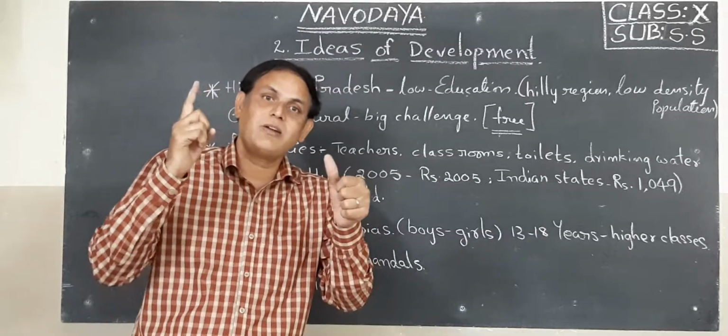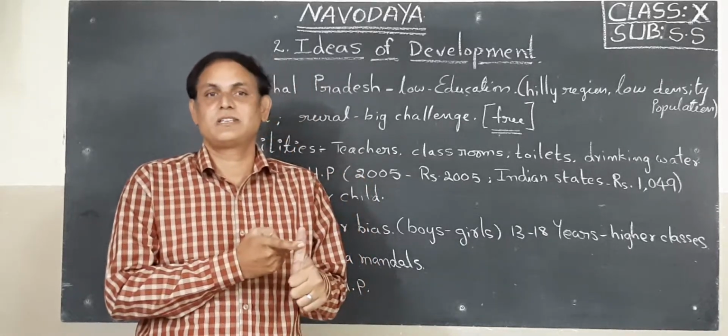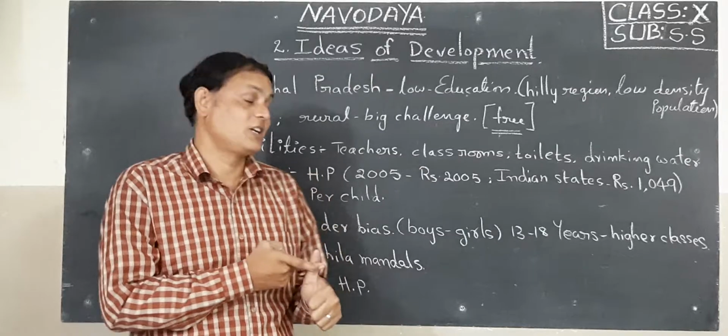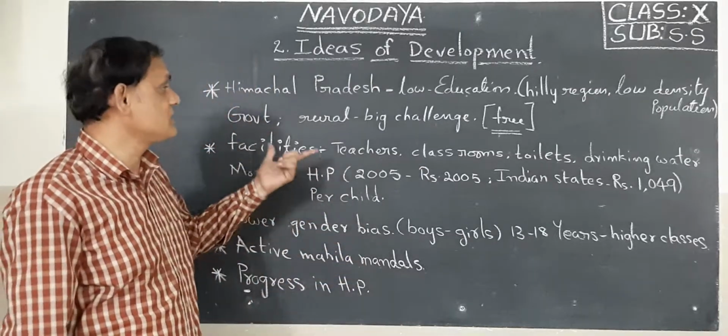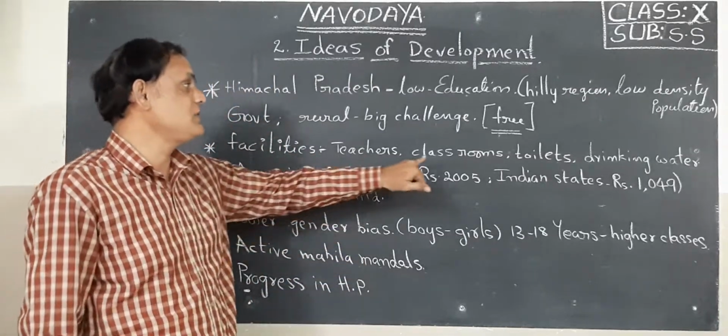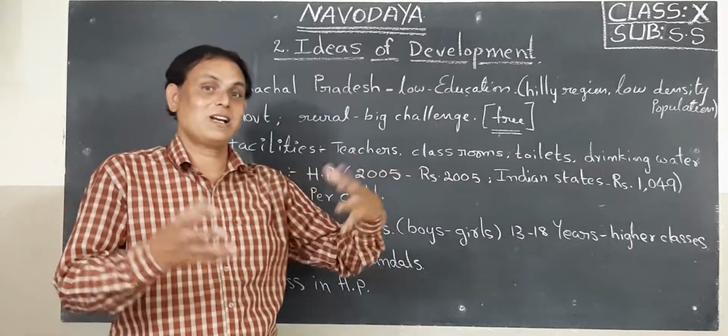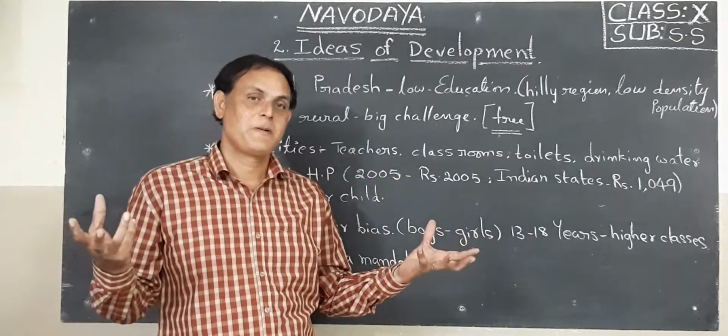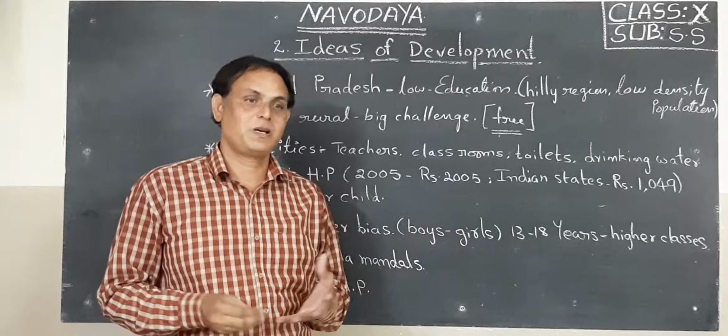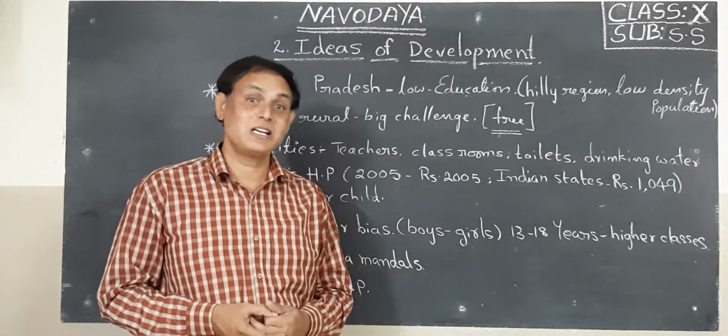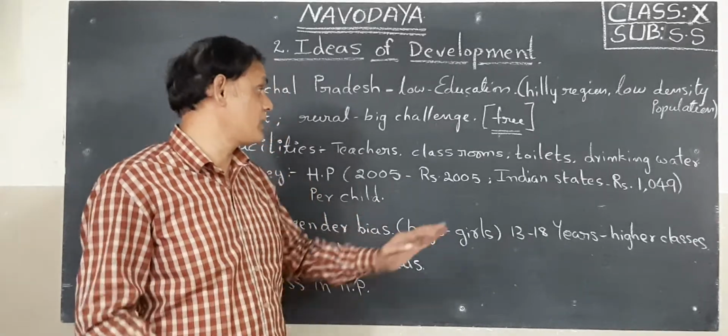So we required teachers for the spread of education. Next, what are the facilities we need? After teachers, we need classrooms. Without classrooms, how is it possible? It is not possible to spread education without classrooms. So that's why classrooms are important.